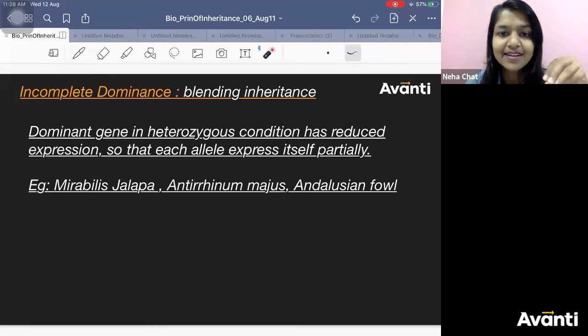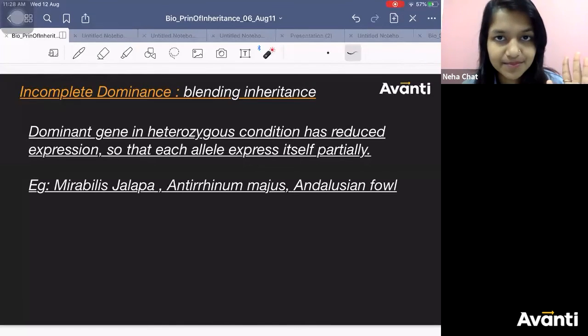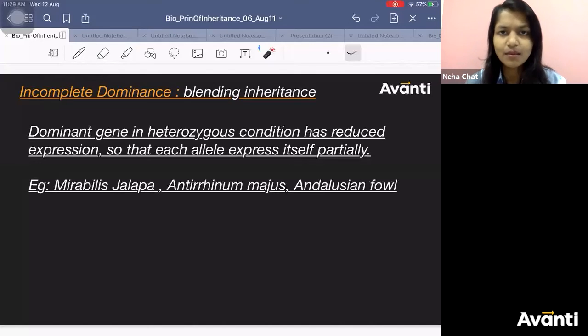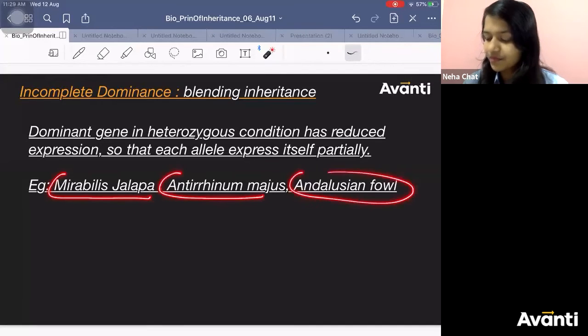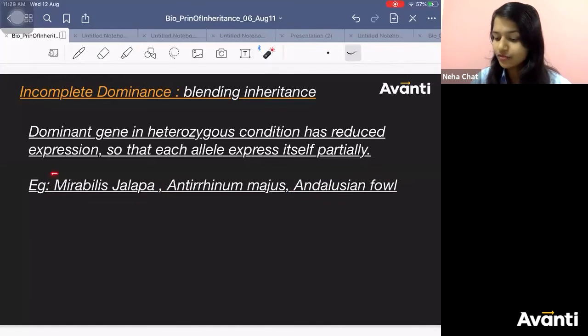Now, it does not happen in everybody. You can't take pea plant and show the tall character, because Mendel has proved that they show law of dominance, right? So there are few examples for you, specially designed for you. You should know them. They will be there in your exam. So we will be focusing on those things which have the possibility of coming in the exam.